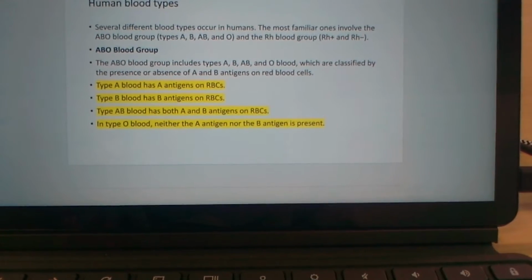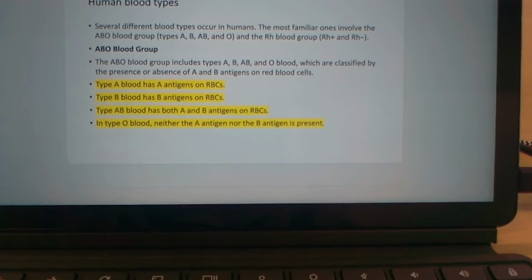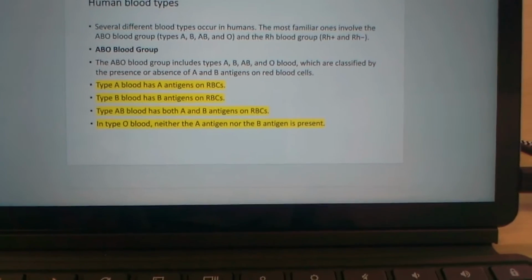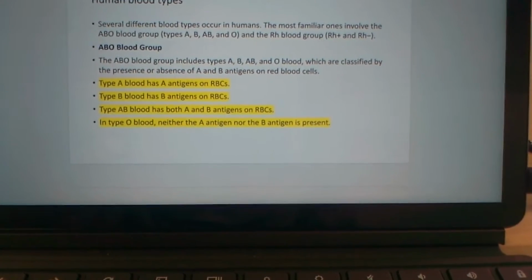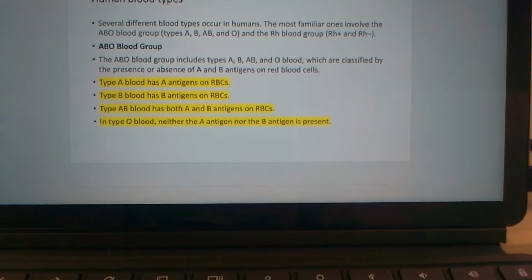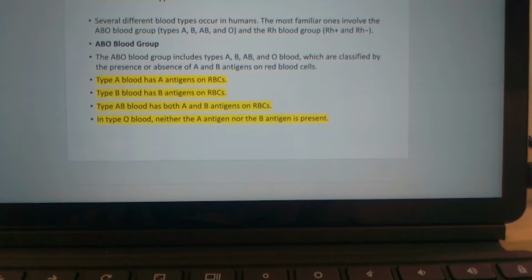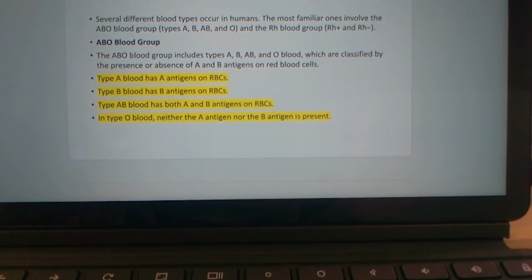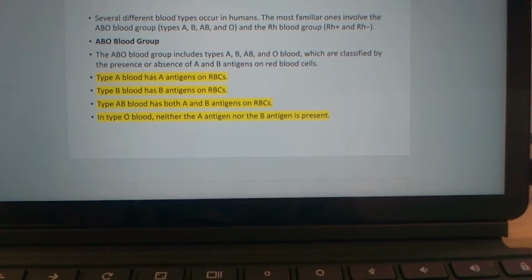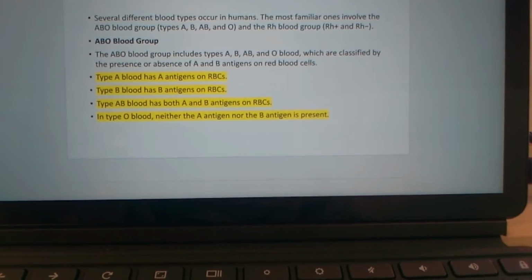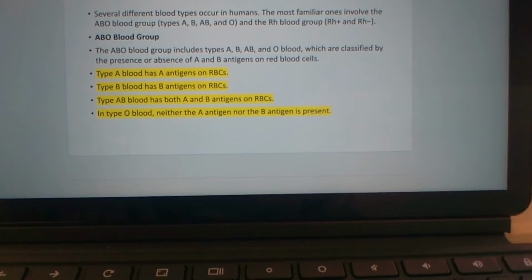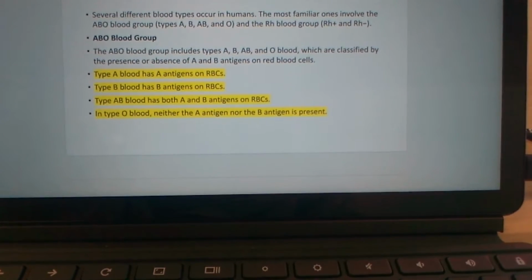ABO blood group. The ABO blood group includes types A, B, AB, and O, which are classified by the presence and absence of A and B antigens on the red blood cell. Type A blood has the A antigen on the red blood cell. Type B blood has the B antigen. AB blood has both A and B antigens, and type O has neither the A antigen nor the B antigen present.